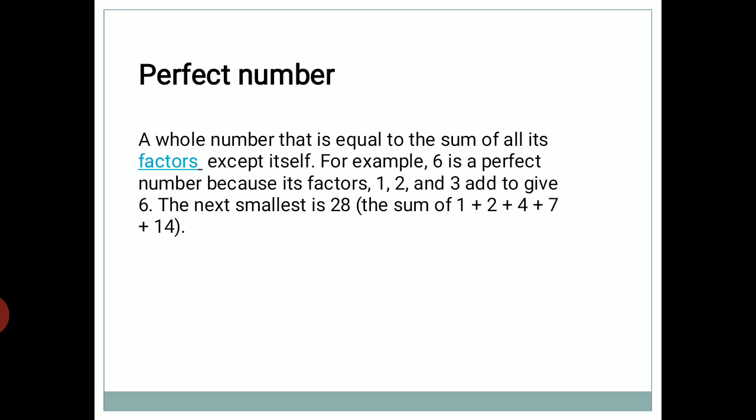That means, I explain with an example. I consider a number 6. Then what are the factors of 6? 1, 2 and 3. If I consider the divisors, then in that case I may add 6, but here we are considering only factors, so I have to omit 6. I have to consider only 1, 2 and 3. If I add this 1, 2 and 3, I get 6, that original value, our assumed value. Therefore 6 is a perfect number.